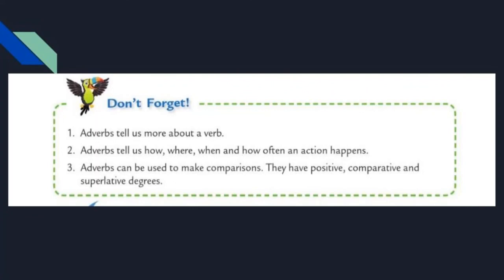Okay, adjectives can be used to make comparison. It has three forms. One is positive, comparative, and superlative. We know that positive means no comparisons. Comparative means comparing two things or two persons. Superlative means more than two.